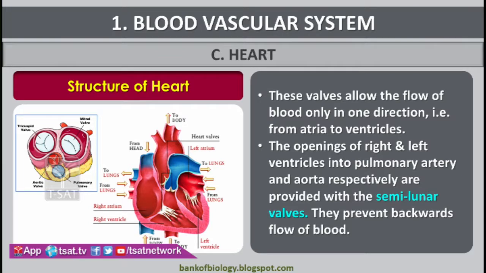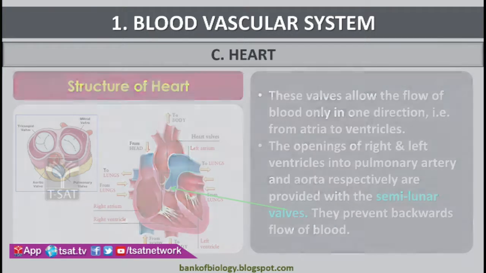The openings of the right ventricle into the pulmonary artery and the opening of the left ventricle into the aorta are through the semilunar valves, and these semilunar valves prevent the backward flow of blood.